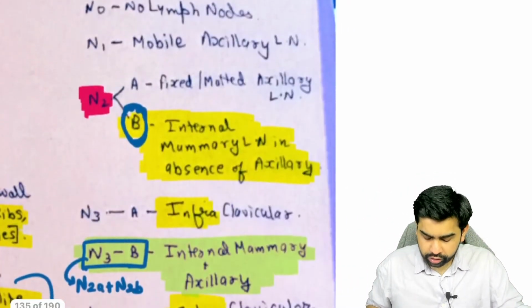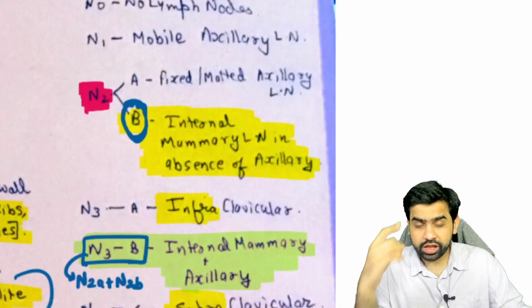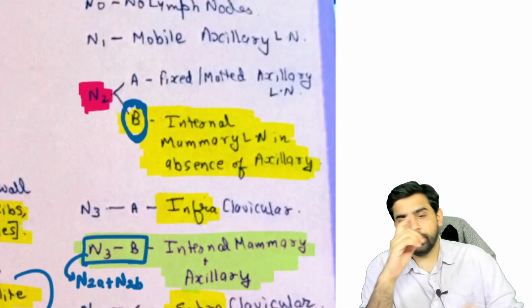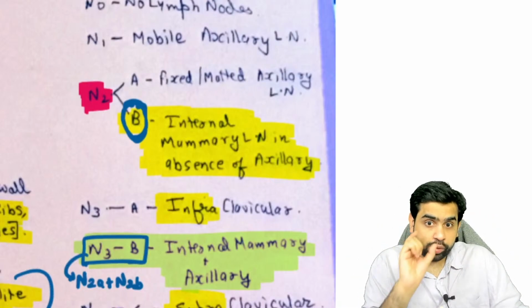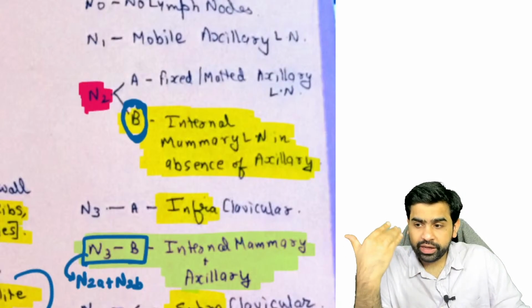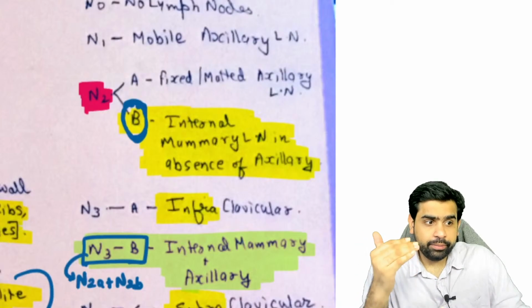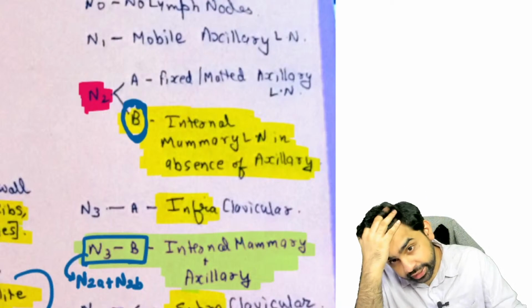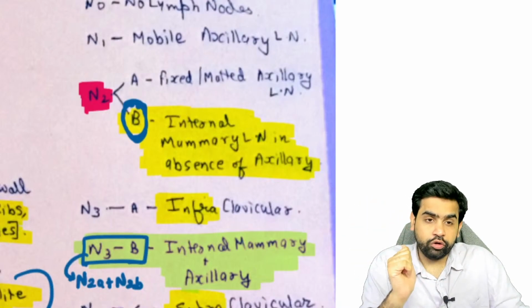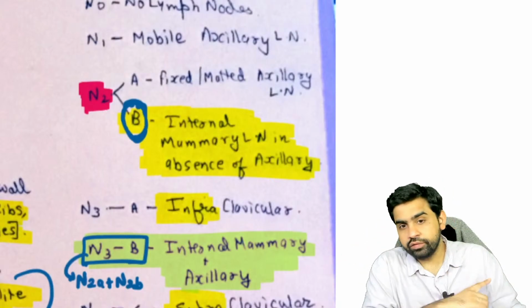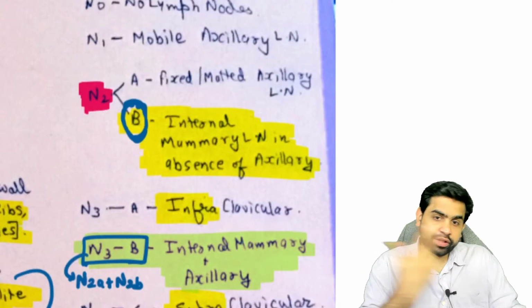I'm pretty sure you know this and I'm just quickly revising it with you guys. What about the N stage? In the N stage, you have N1, N2A, N2B, and then N3A, B, and C. What is N1? N1 is basically ipsilateral axillary mobile lymph nodes. What about N2A? N2A is fixed or matted. What does fixed or matted indicate? It basically indicates that there is an extranodal extension present. What about N2B? N2B is internal mammary lymph node, with the absence of axillary lymph node involvement.